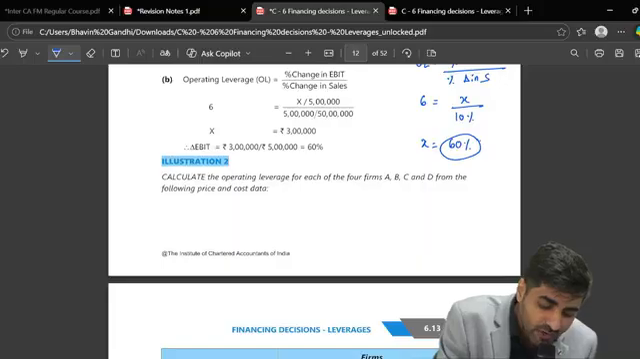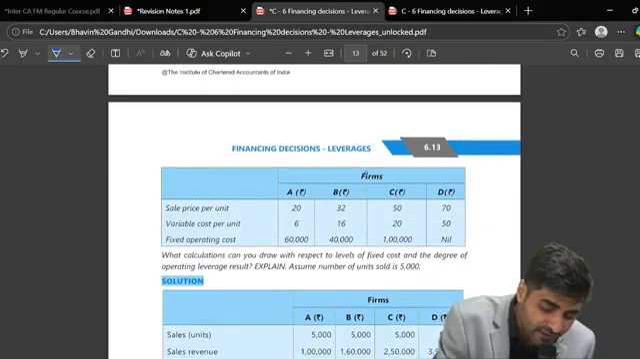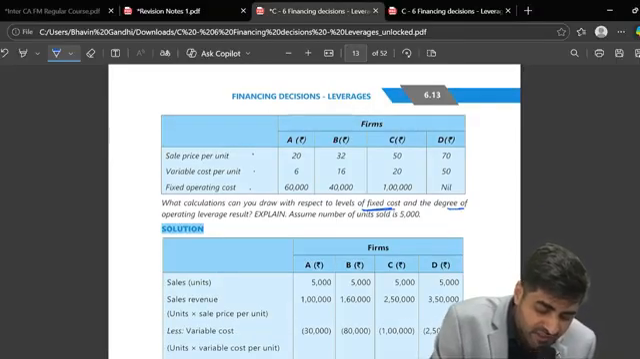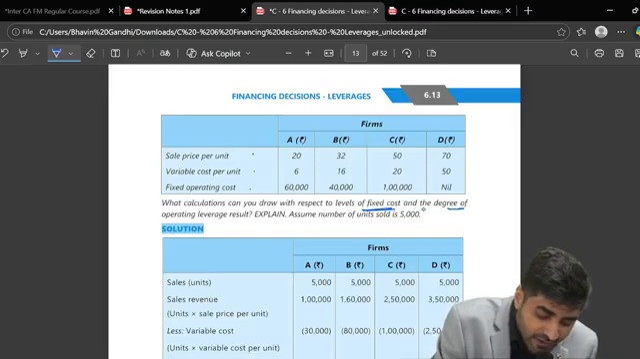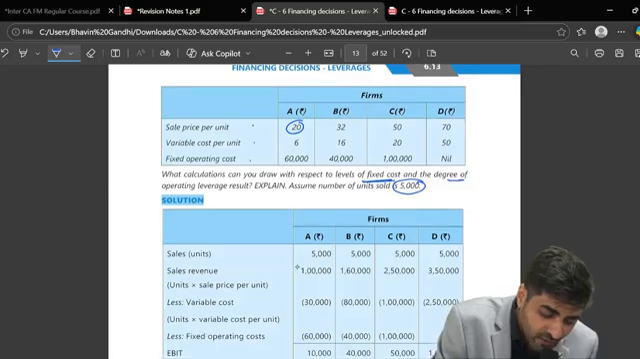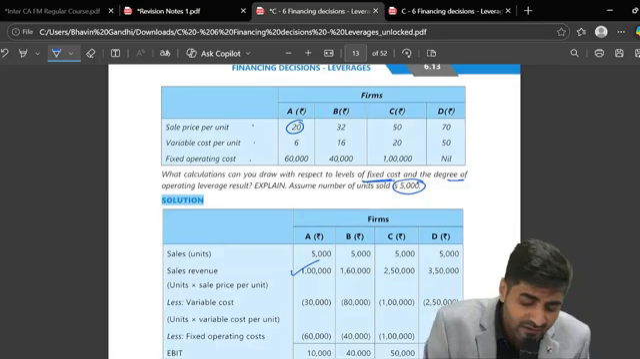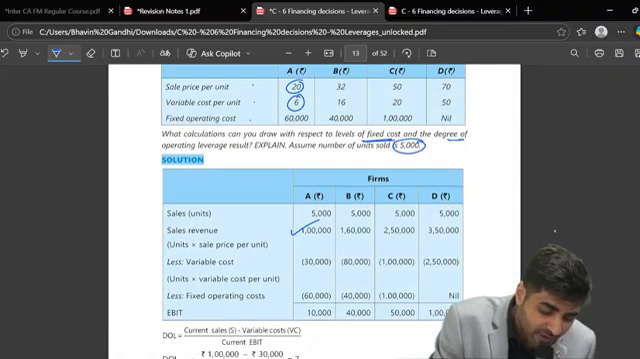Illustration 2. We are required to calculate operating leverage for the 4 firms A, B, C and D from the following data. So we have sales, selling price, variable cost, fixed operating cost. What conclusions can you draw with respect to the level of fixed cost and the degree of operating leverage? They have told you that the quantity sold is 5,000. So I can take 5,000 into 20. Will I get my sales? Then 5,000 into 6. Will I get my variable cost?